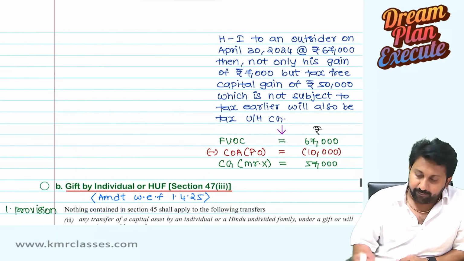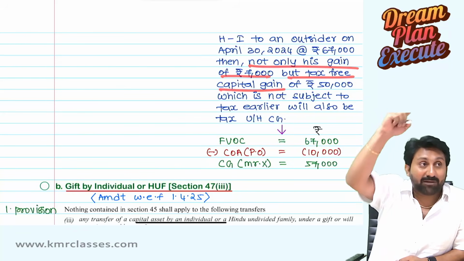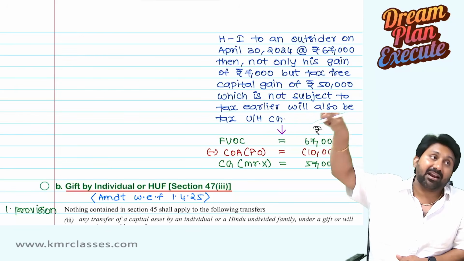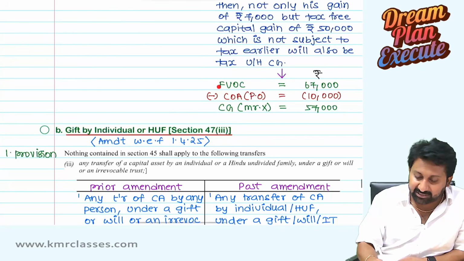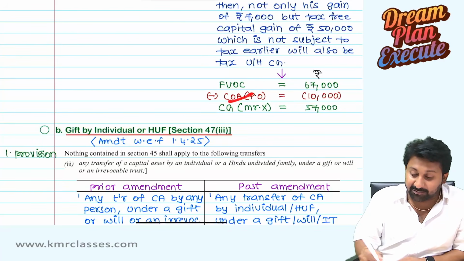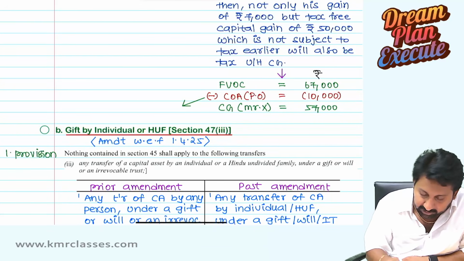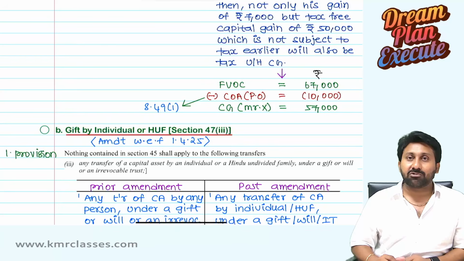So, not only his gain of 7,000, but a tax-free capital gain of 50,000 is there. That which is not subjected to tax earlier will also be taxed under the head capital gain. So full value consideration 67,000, cost of acquisition to previous owner, because of section 49(1) mode, 57,000 will be capital gain.